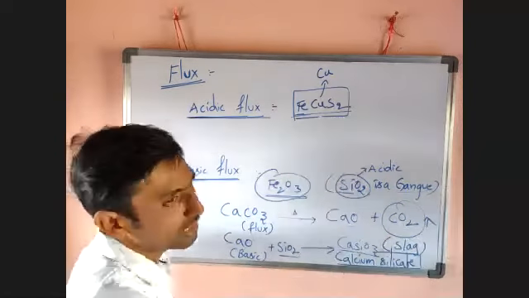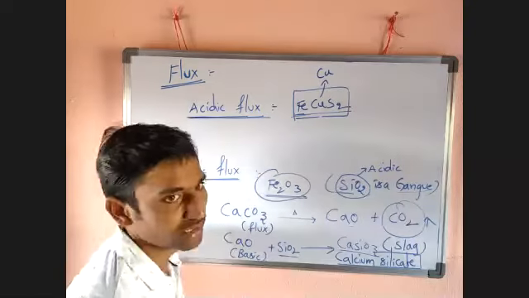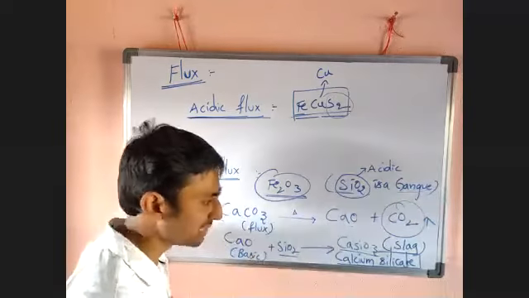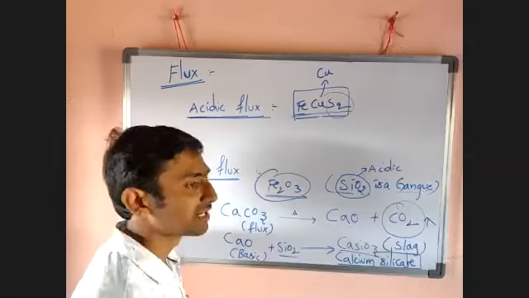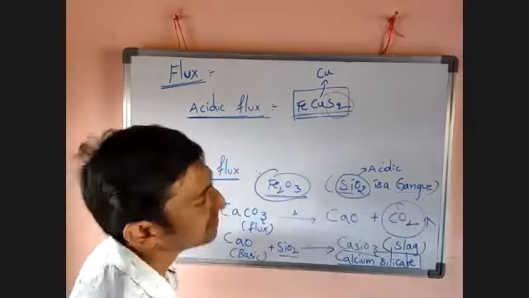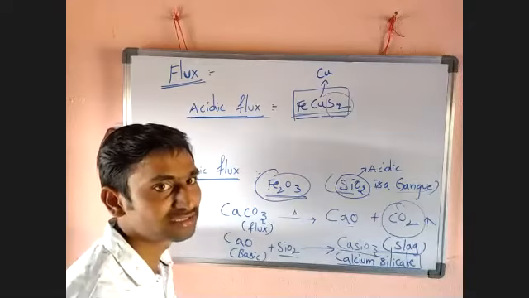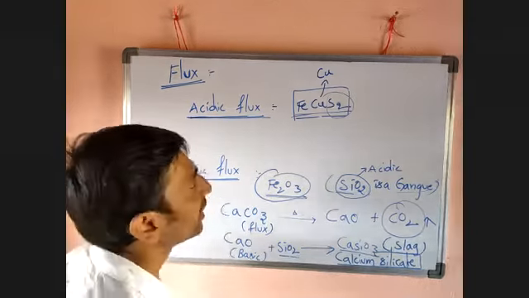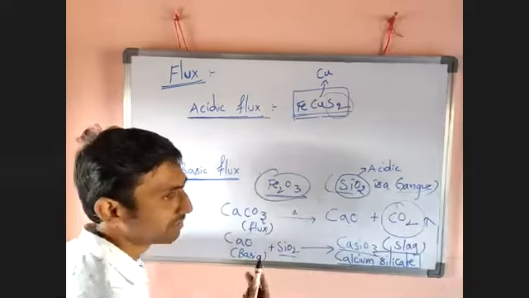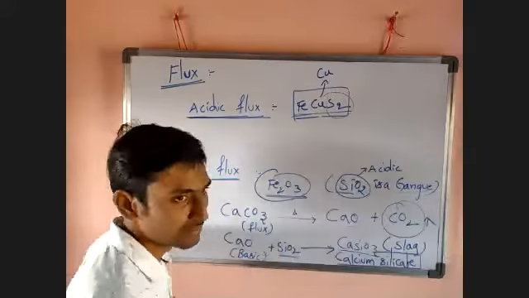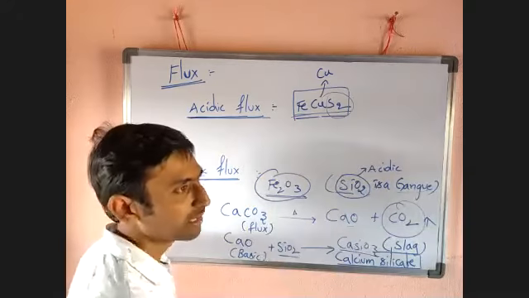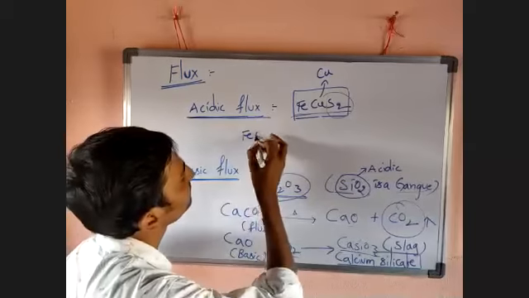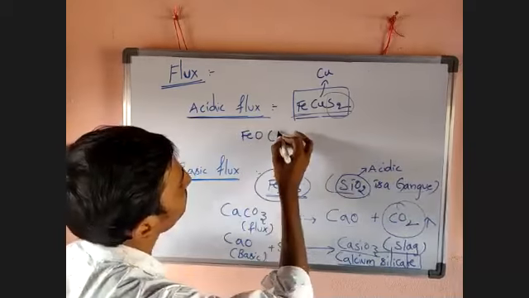Iron is converted into iron oxide, copper into copper oxide. But sulfur dioxide is a gas, so it can easily escape from the metallurgical process. But iron oxide is not a gas. It is a solid, but on heating it is converted into a liquid. So FeO here we get as gangue.